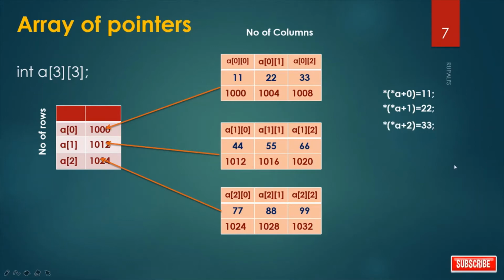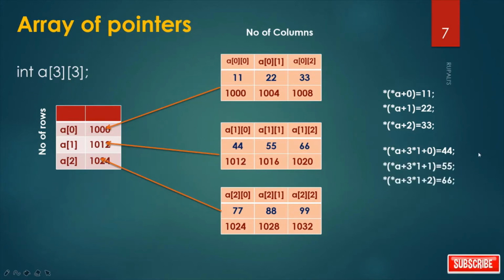Now, for this one, *(*A + 3 * 1 + 0) means what? *A means 1000, plus 3 into 1 means 3, and integer takes 4 bytes. So 3 into 4, it is 12. So 1000 plus 12, it is 1012. Value at 1012, it is 44. By the same logic, we get 55 and 66 also.